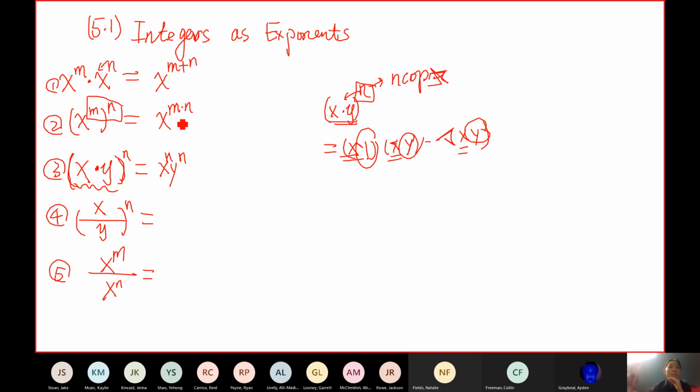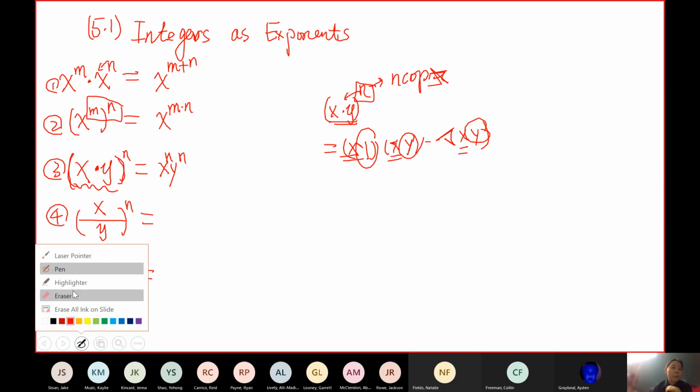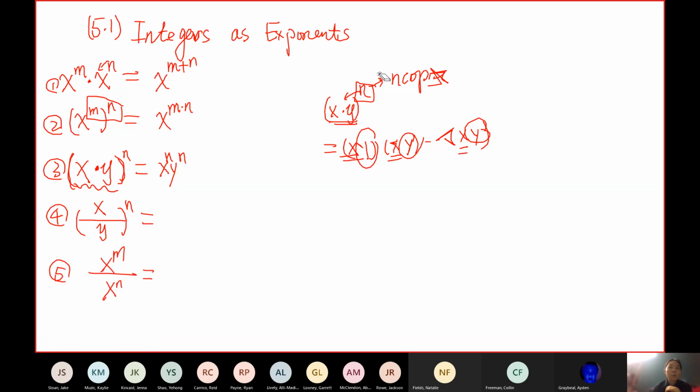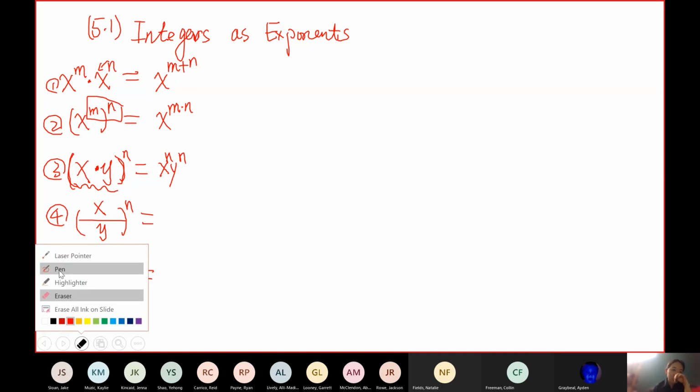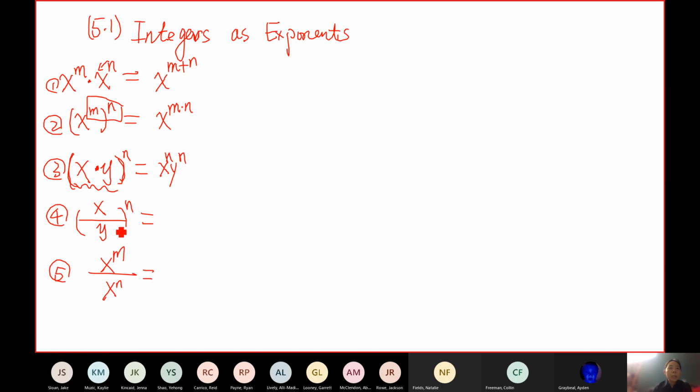Okay, so these 5 formulas are sort of the basic formulas in algebra class. Usually if you take any high level math, you will use them, and these are commonly used in physics or other high level math courses. Okay, so now let's look at number 4. It's very similar.